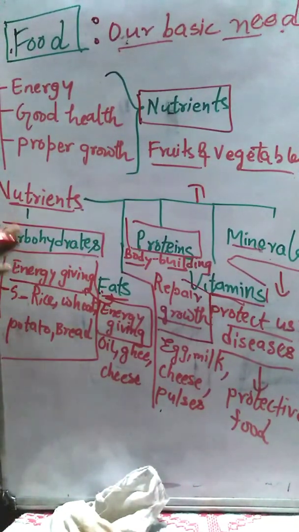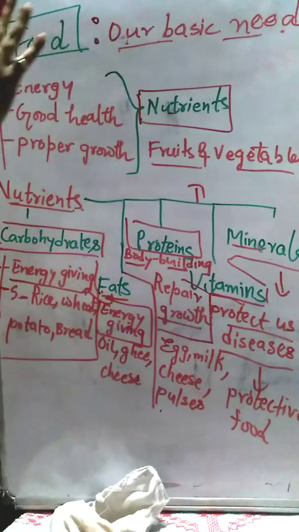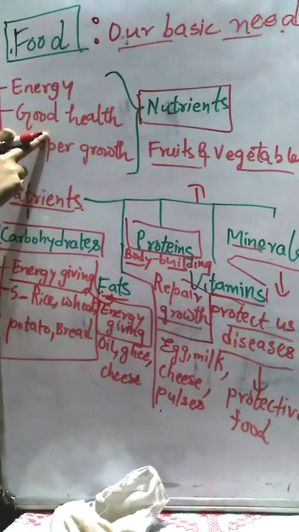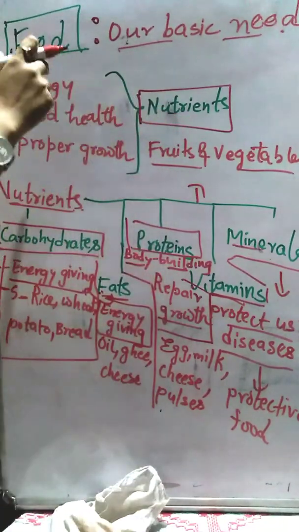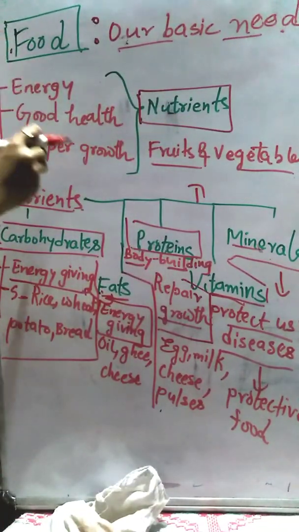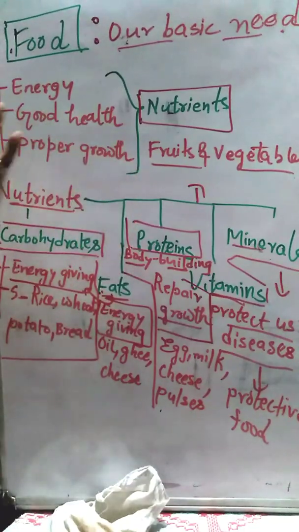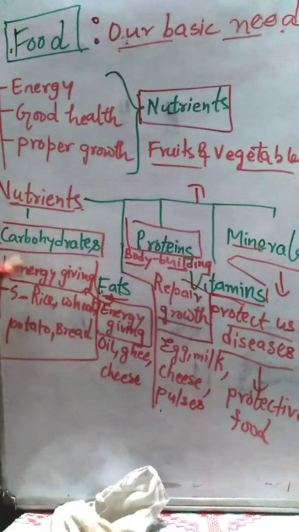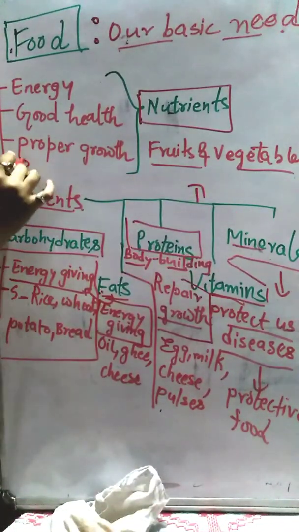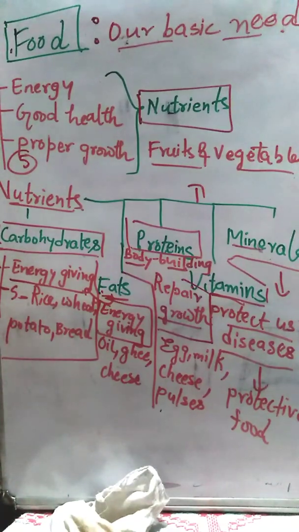So this is what we have studied today. So let's have a quick recall. We have studied about food, our basic need. So food provides us energy, good health and proper growth. So food consists of nutrients which help us in fulfilling all these 3 requirements. Now, we have talked about the types of nutrients, that is carbohydrates, fats, proteins, vitamins and minerals. So there are 5 types of nutrients. So remember.